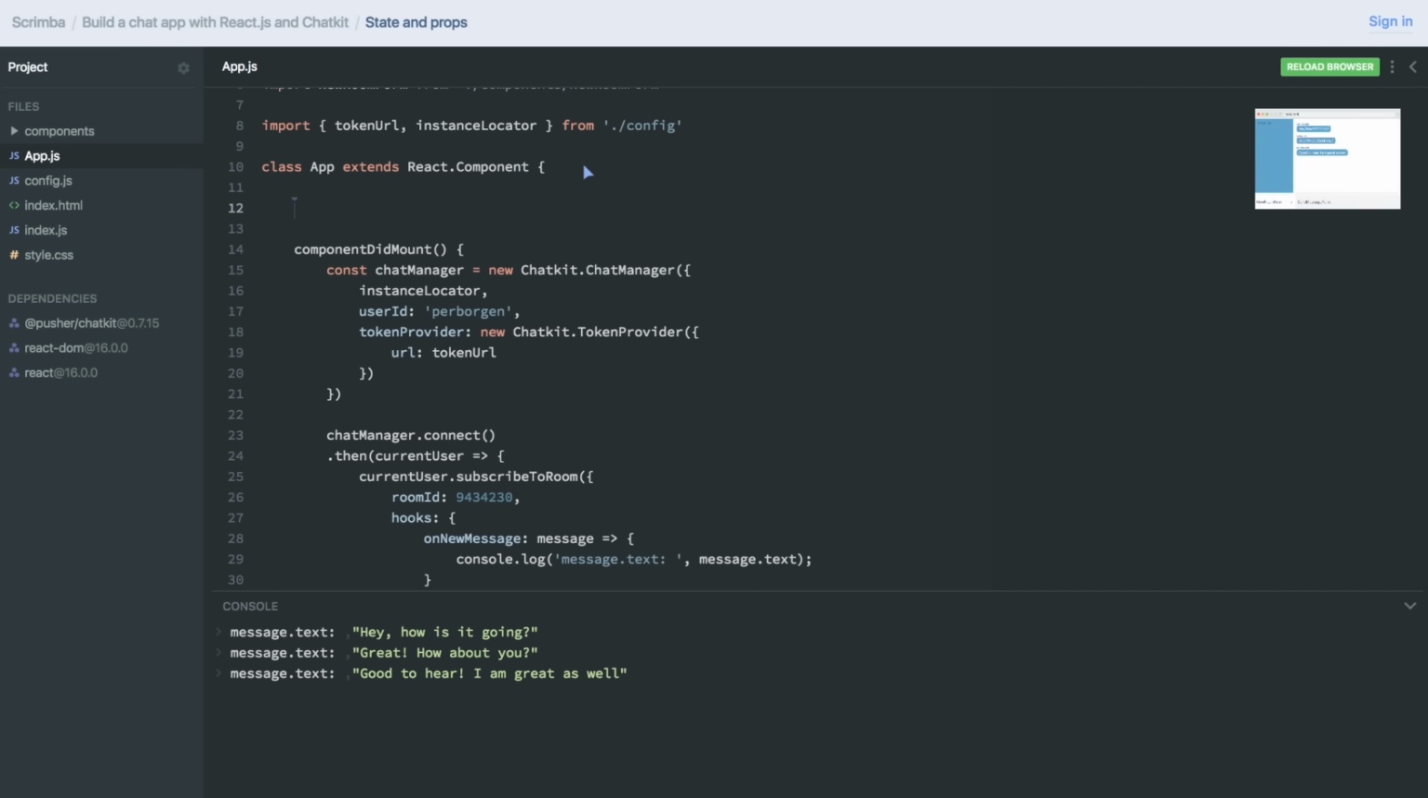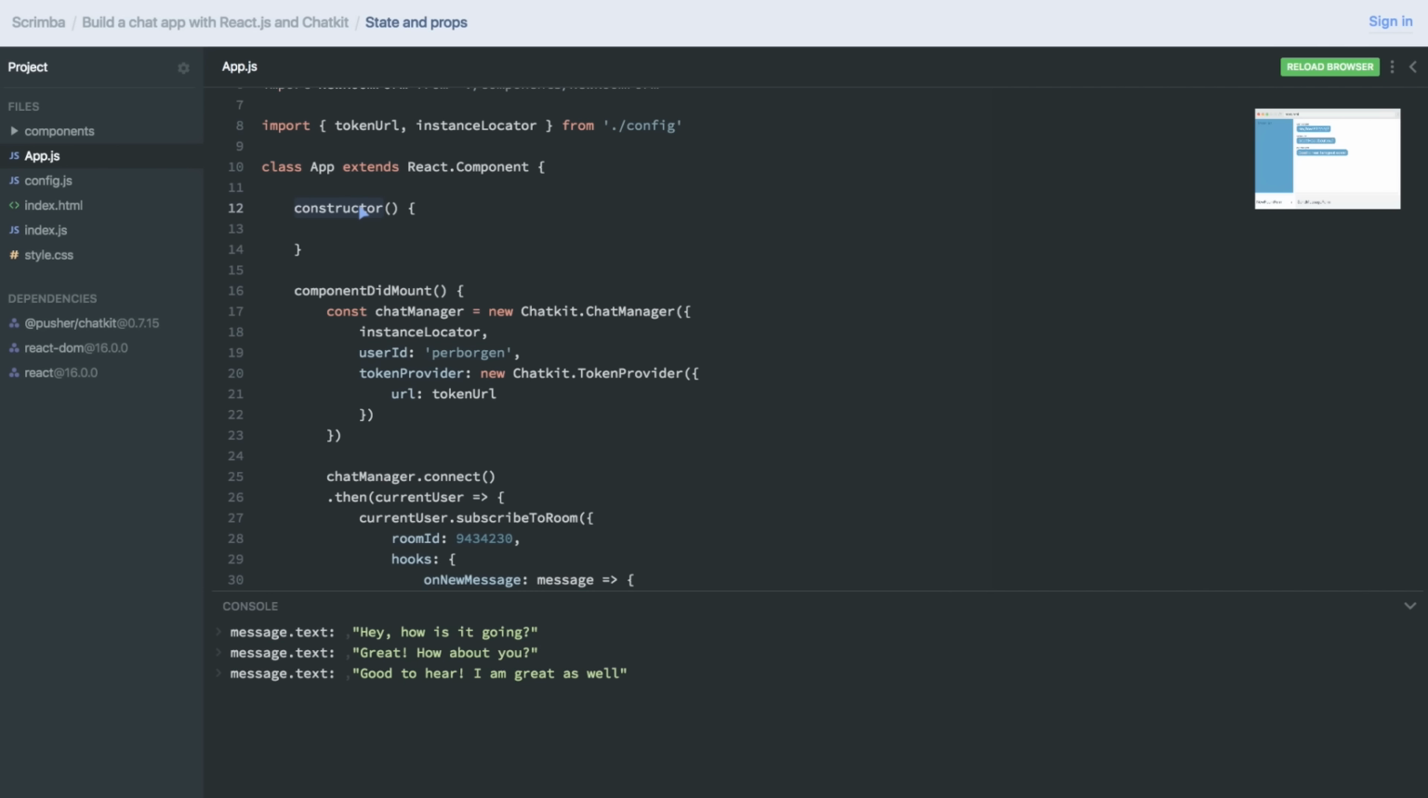The first thing we need to create is a constructor method. The constructor is the very first method that is called in the lifecycle of React components. And it's actually a special method of ES6 classes, and it allows you to interact with the this keyword, which points to the instance of this class. However, before we interact with this, we have to call super.